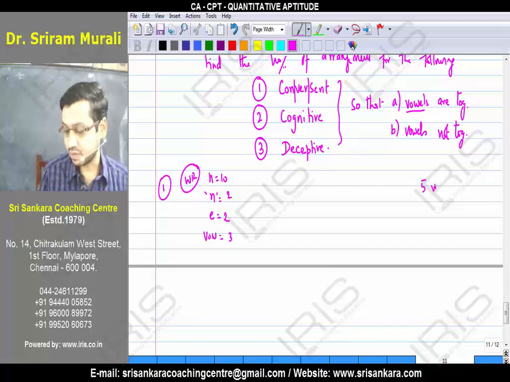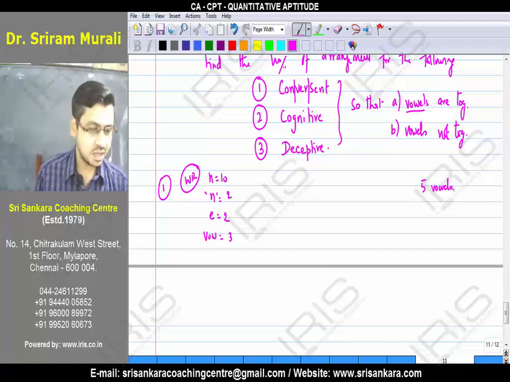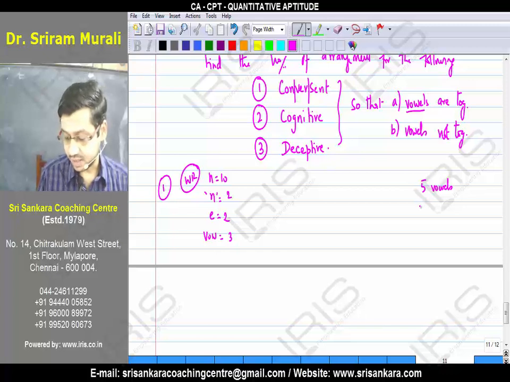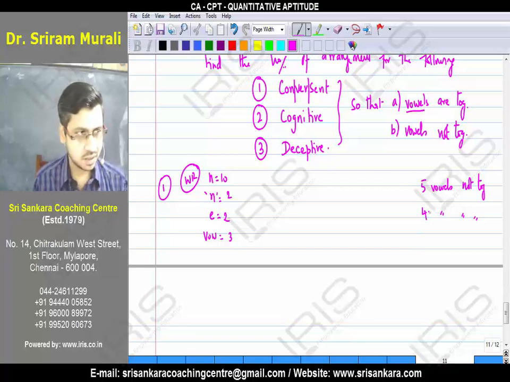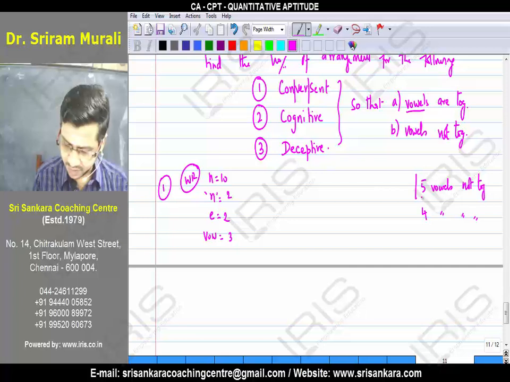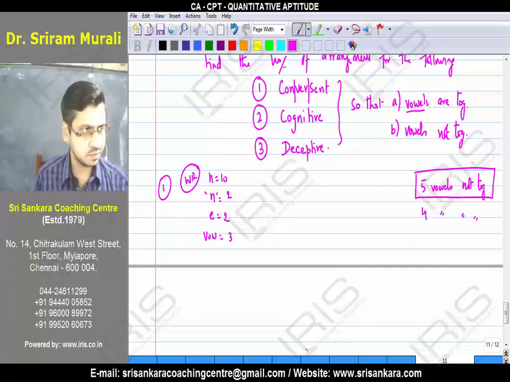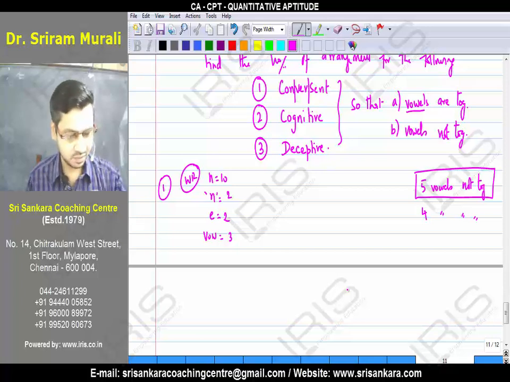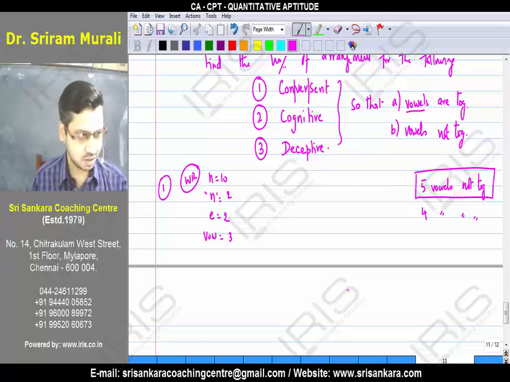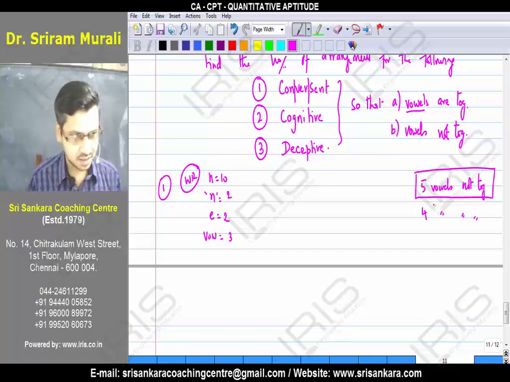Assuming there are 5 bubbles, if I say 5 bubbles are not together, does it mean that 4 bubbles are not together? In a question, if the condition is given on 5 bubbles not together, we do not know whether 4 bubbles are not together or 3 bubbles are not together. It is not clearly given. So I have to discuss this many cases.